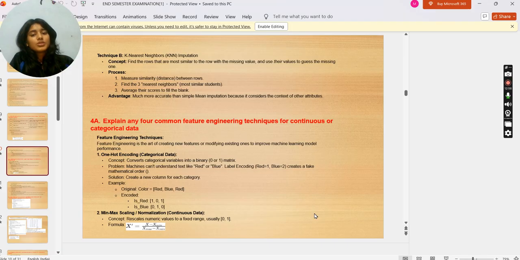Explain any four common feature engineering techniques for continuous or categorical data. Feature engineering is the art of creating new features or modifying existing ones to improve machine learning model performance. One-hot encoding, for categorical data. Concept is to convert categorical variables into a binary 0 or 1 matrix. Problem: machines can't understand text like red or blue. Label encoding, red equals 1, blue equals 2, creates a fake mathematical order. Solution: create a new column for each category. Example: original color is red, blue, red.